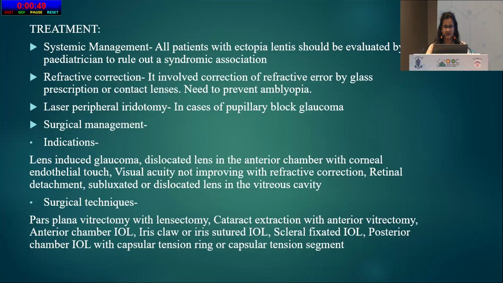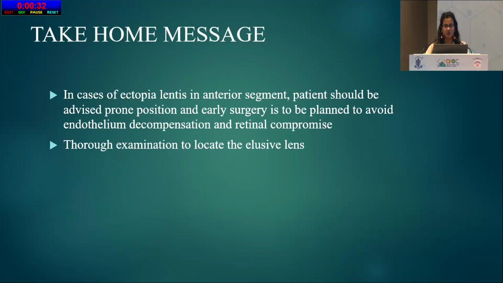Various surgical techniques can be employed, such as pars plana vitrectomy with lensectomy, or cataract extraction with anterior vitrectomy. We can put an IOL like AC-IOL, iris claw IOL, SF-IOL, or PC-IOL with CTR or CTS. The take-home message from this case is that in cases of ectopia lentis in the anterior chamber, the patient should be advised prone position and early surgery should be planned to avoid endothelial decompensation as well as any retinal compromise. And a thorough examination should be done in each case to locate the elusive lens. Thank you.